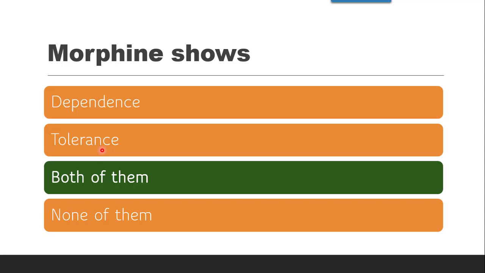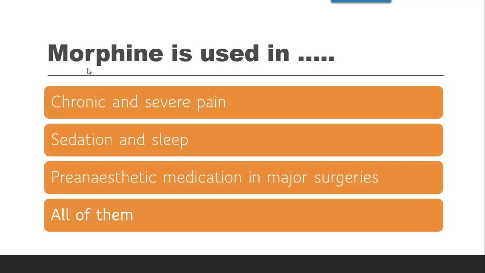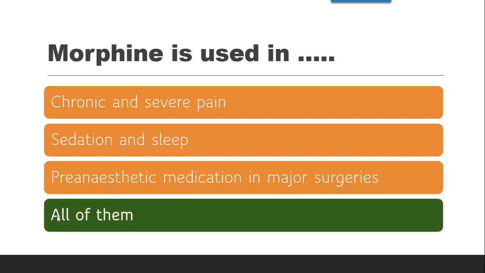Next question is, morphine is used in dash. Whether it is used in chronic and severe pain. Yes, it is used in chronic and severe pain. It will produce sedation and sleep. Yes, it will produce sedation and sleep. Next option is it is also used as a pre-anesthetic medication in major surgeries. Yes, it is possible that it can be used as a pre-anesthetic medication in major surgeries. And the last option is all of them. So the correct answer is all of them.